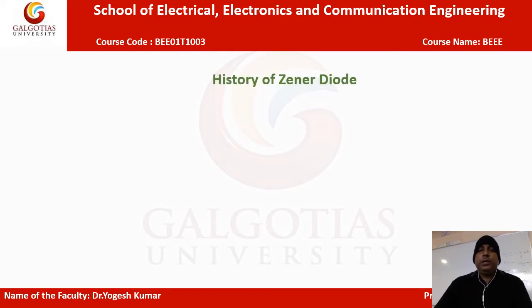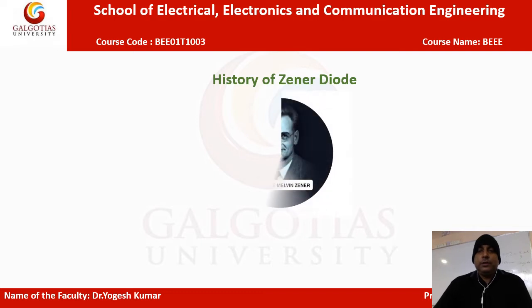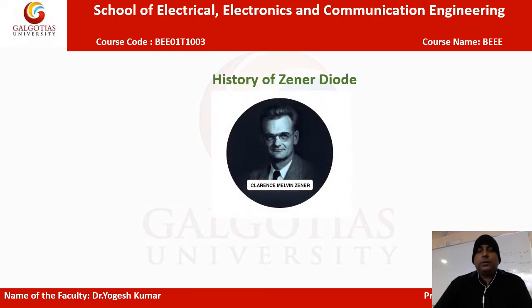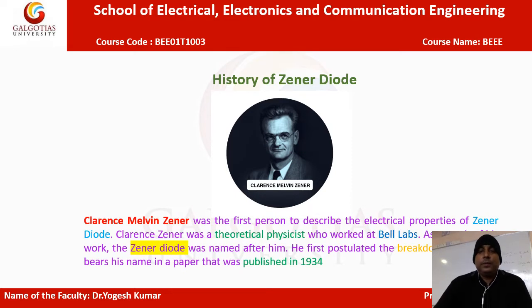Now, before going into deep knowledge of the Zener diode, let's have a brief idea about its history, meaning who invented the Zener diode. The Zener diode was invented by Clarence Melvin Zener. Zener is his surname, so the diode was named the Zener diode. Clarence Melvin Zener was the first person to describe the electrical properties of the Zener diode.